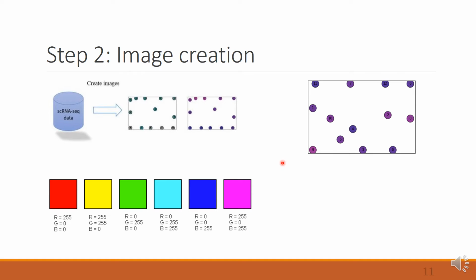In the second step, we create one image per sample by coloring the template. So if we have, for example, 40 samples, we will create 40 images. So how do we do that? Taking the template, we draw a circle with arbitrary radius around the genes that are placed in the map.